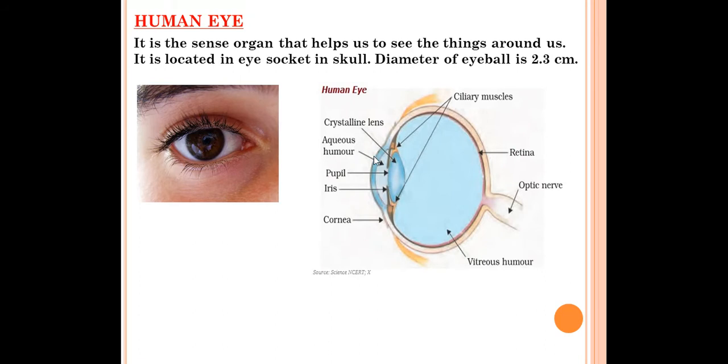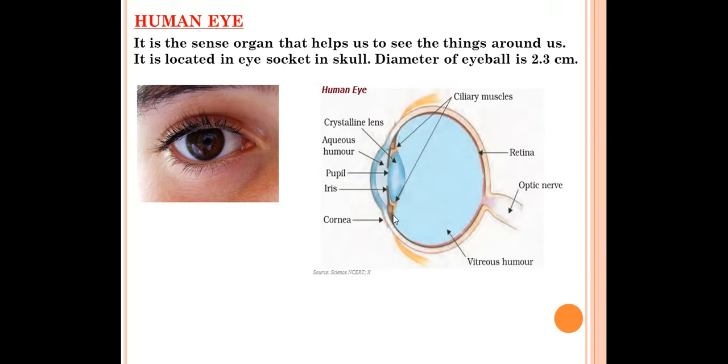Next we have the aqueous humor. A liquid, water-type substance is present there, and that is called the aqueous humor. This structure is called the crystalline lens. Through this the light will enter and be refracted, and the image will be formed. At the last you have the retina, which is the screen, and these are the ciliary muscles. At the ends you can see two ciliary muscles.